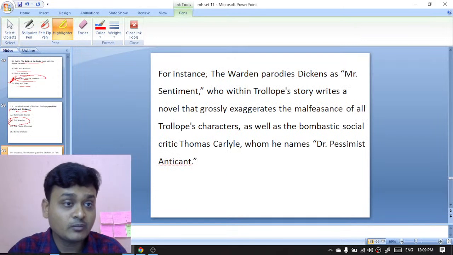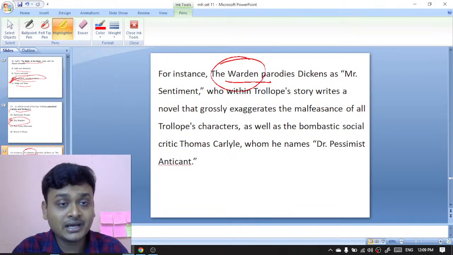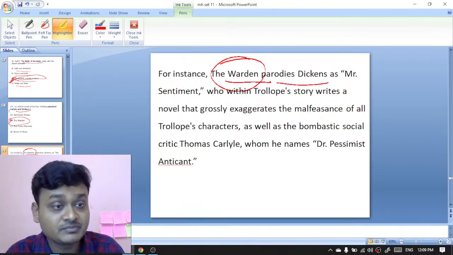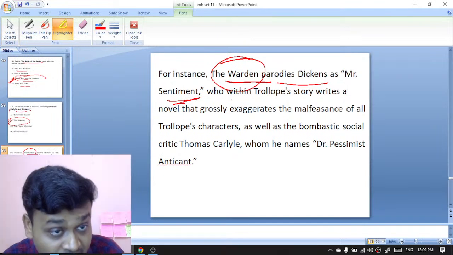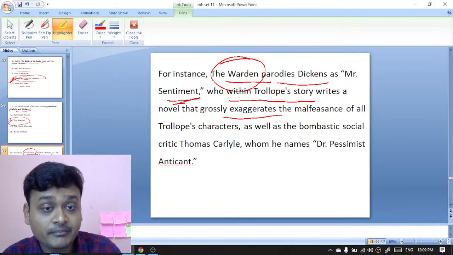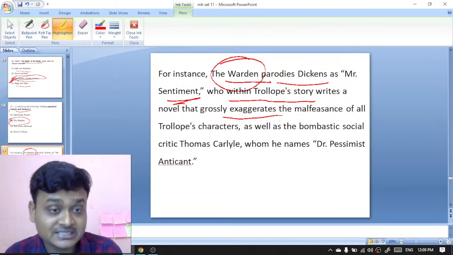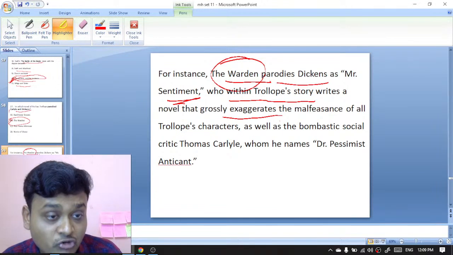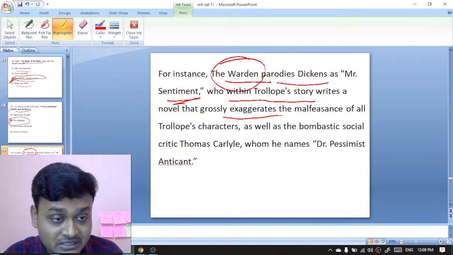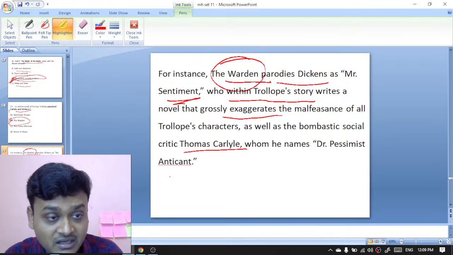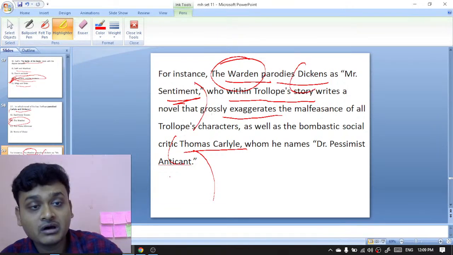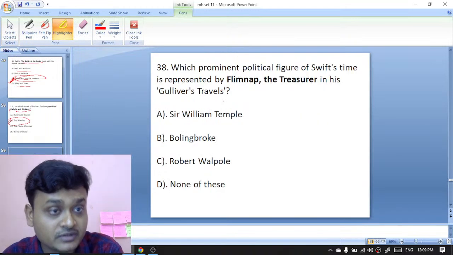Here are the explanations. The Warden is the work written by Anthony Trollope. It parodies Dickens as Mr. Sentiment, who within Trollope's story writes a novel that grossly exaggerates the malfeasance of Trollope's characters, as well as the bombastic social critic Thomas Carlyle, whom he names Dr. Pessimist Anti-Cant. So Thomas Carlyle is represented as Dr. Pessimist Anti-Cant, whereas Dickens is represented as Mr. Sentiment in the novel The Warden, written by Anthony Trollope.